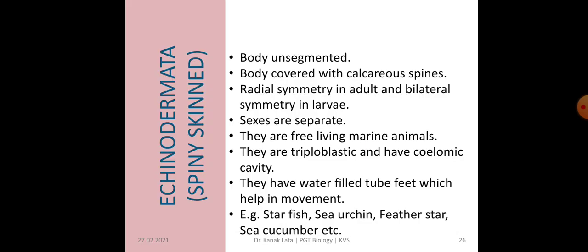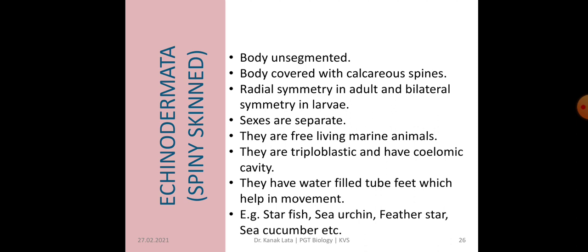Now the next member is Echinodermata. They are also called spiny-skinned animals. Here the body is unsegmented and the body is covered with calcareous spines. So that is why they are called spiny-skinned animals. Here radial symmetry is seen in adults and bilateral symmetry is seen in larvae.